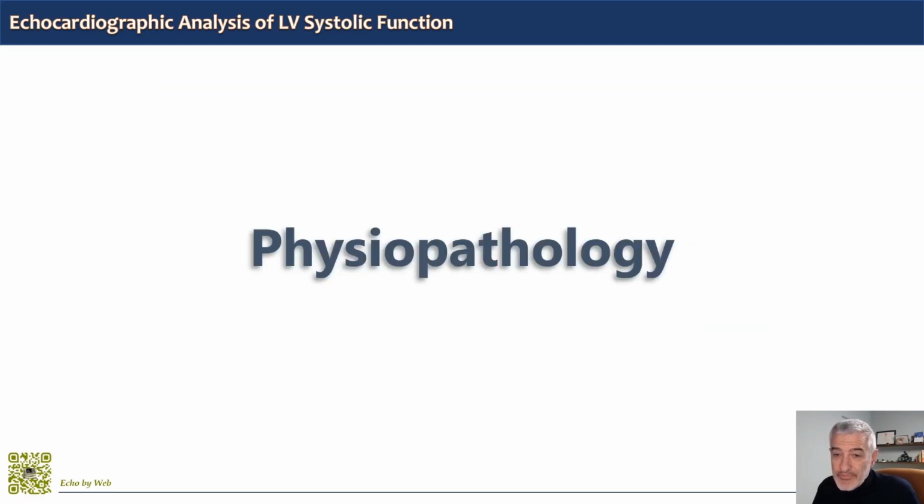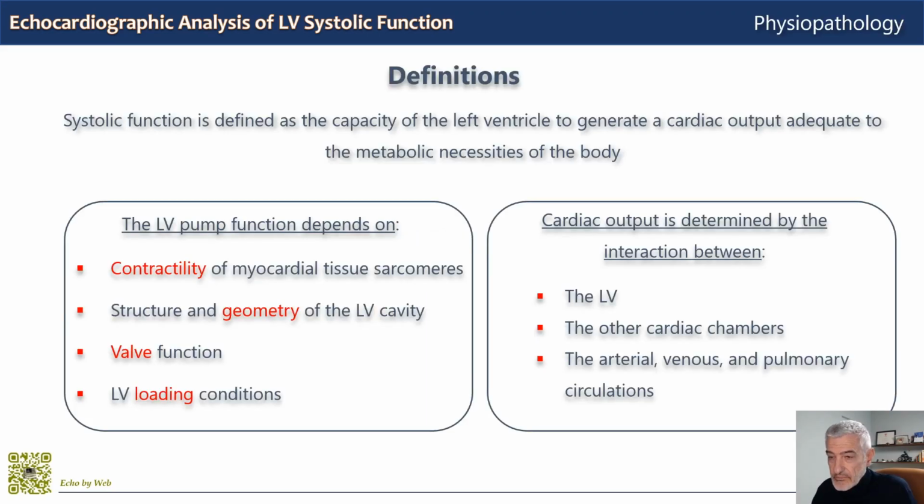But to begin, we must necessarily analyze and understand the basic physiopathology of the left ventricle. Starting with definitions about systolic function, systolic function is defined as the capacity of the left ventricle to generate a cardiac output which is adequate to the metabolic necessities of the body.